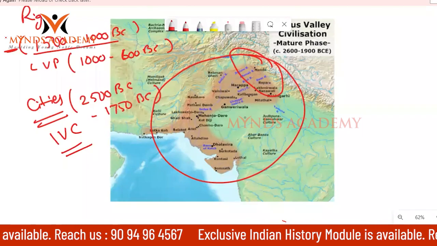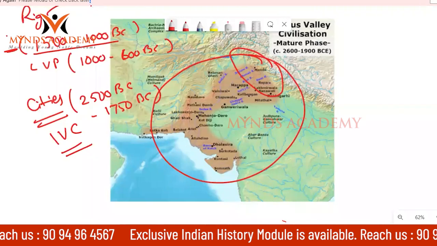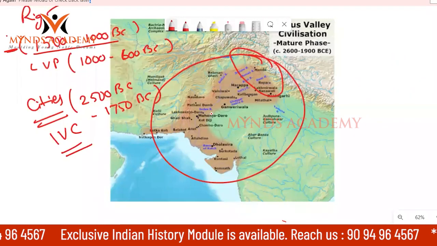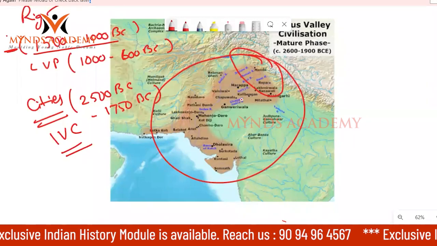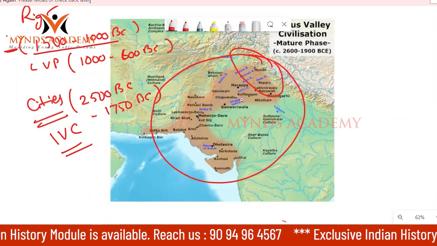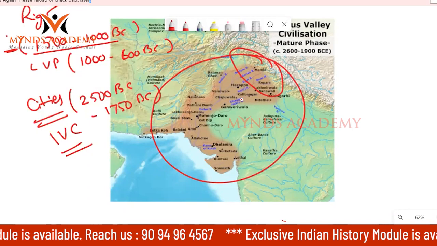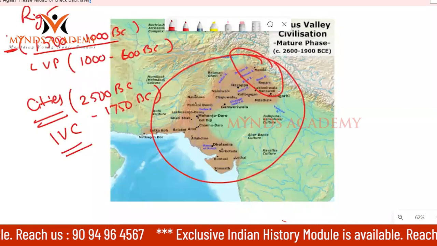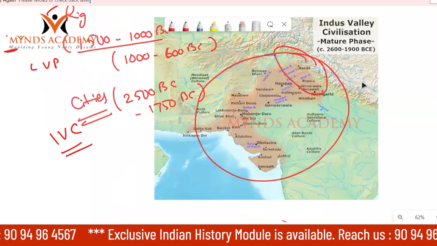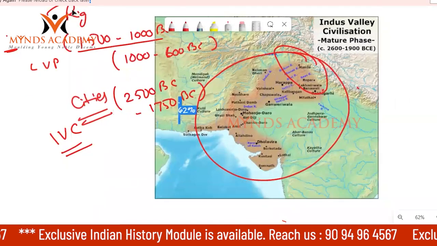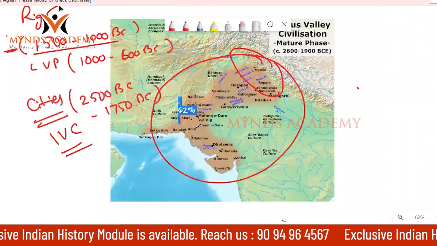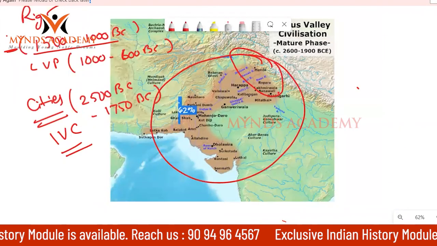So before the Rigvedic period itself, some people were living in cities. That is why the Indus Valley civilization occupies a very significant role in our history, and it became a major weapon in the hands of our freedom fighters. As I said in the beginning itself, this was discovered.